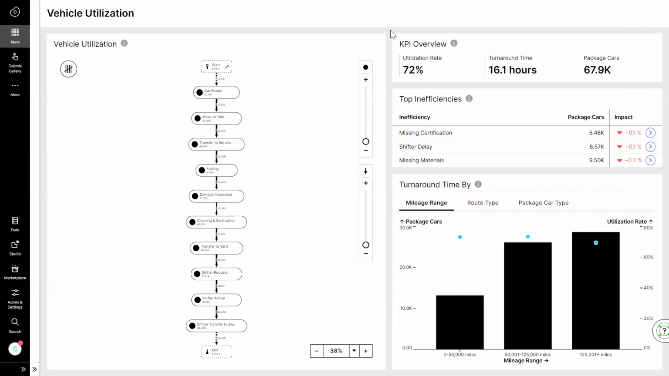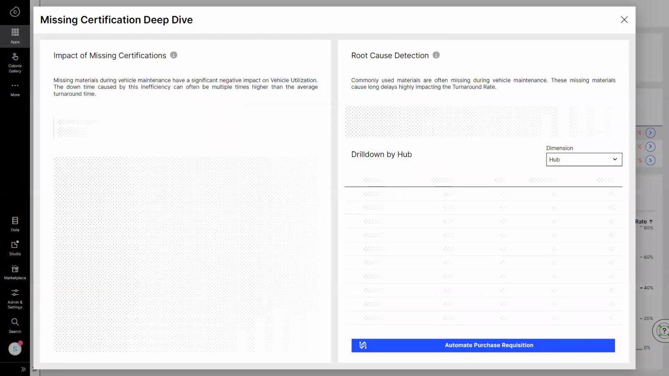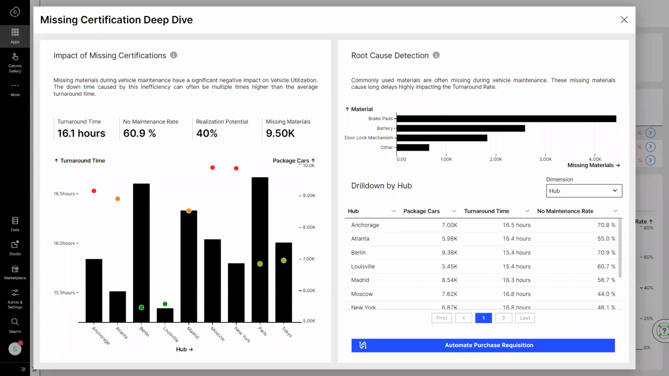In the table on the right, we could analyze the specific mileage ranges, location, or vehicle fuel type driving the low utilization rates. But let's take it one level deeper to really understand how Celonis knows this. On the left, we can see how missing materials lead to the enormous impact on vehicle utilization and overall turnaround time. Analyzing the materials with low availability in more detail on the right, Eleonora discovers that there are certain locations that are more likely to be affected.